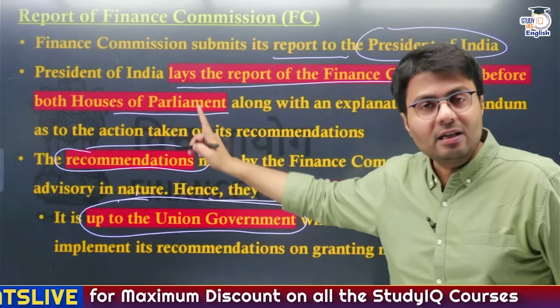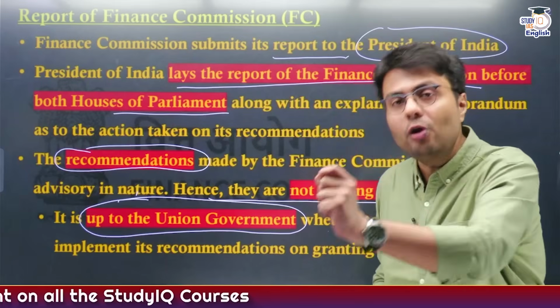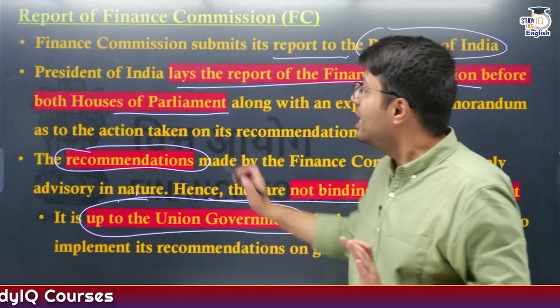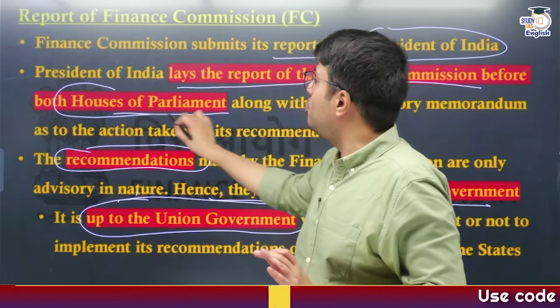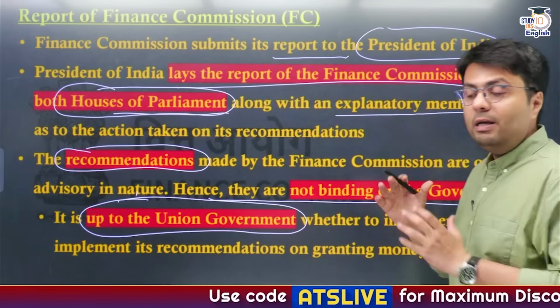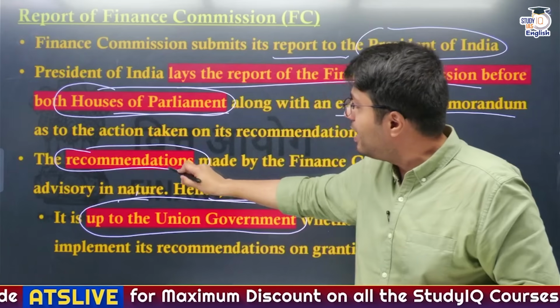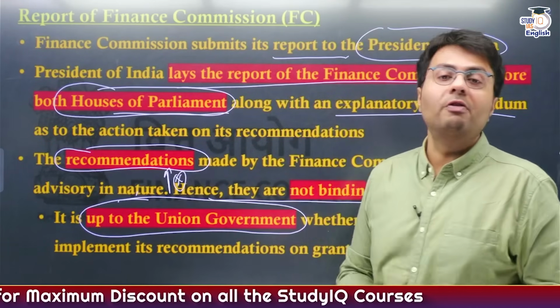But as it is a constitutional body, if Union government decides not to follow any recommendation of Finance Commission, it needs to explain this measure to both houses of the parliament by an explanatory memorandum, giving a written document with reasons why it has not adhered to any recommendations given by Finance Commission.